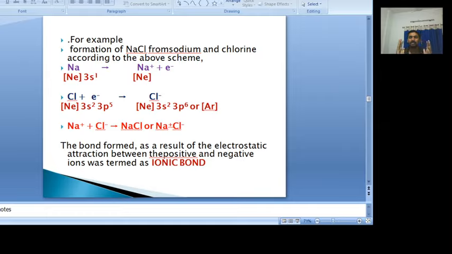That means the alkali metals readily form positive ions by losing electrons, and halogens readily form negative ions by gaining electrons. When they lose or gain electrons, this process continues until the stable electronic configuration is reached.